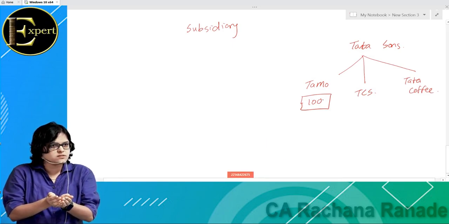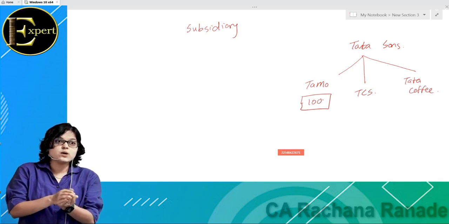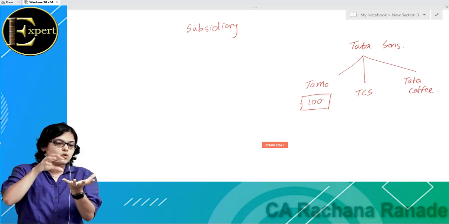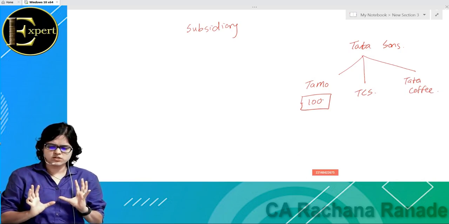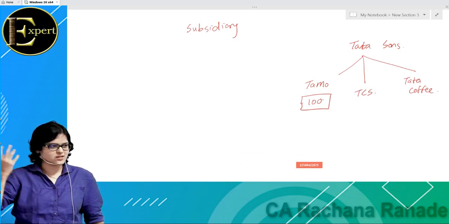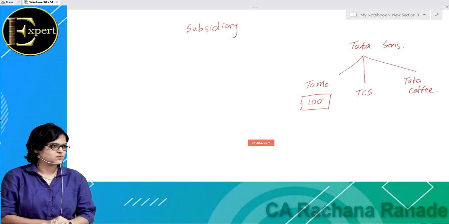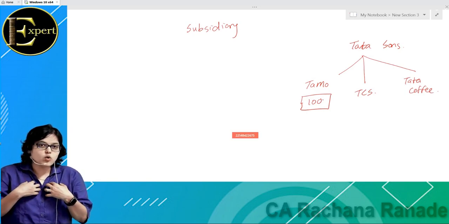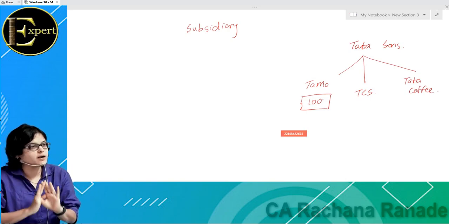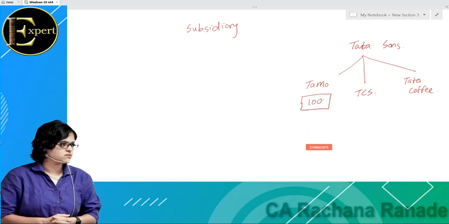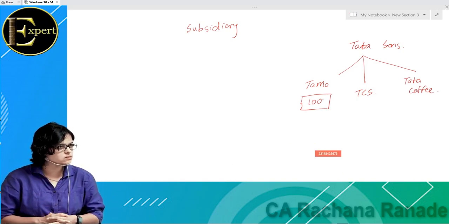Okay. So what is equity capital is nothing but the original funds which were introduced by its owners. So just as an example, assume that I am one of the Tatas. And I start Tata Motors with 100 rupees. Initially. So am I the owner? Am I the promoter of Tatas? Yes. With how much money I have started the business? 100. This is known as the equity of the business. Money with which a company started is the equity of the business. That is nothing but the share capital of the business.